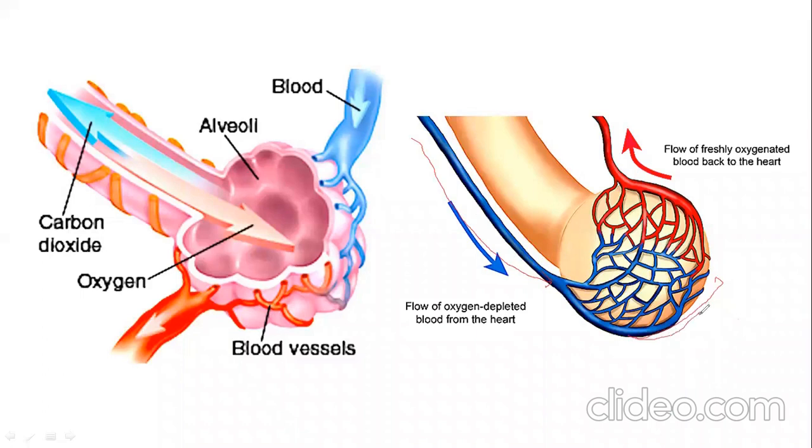So this is deoxygenated blood, but when it gives carbon dioxide to the alveoli, and oxygen mixes with that blood from the alveoli, that oxygenated blood will then move toward your heart.